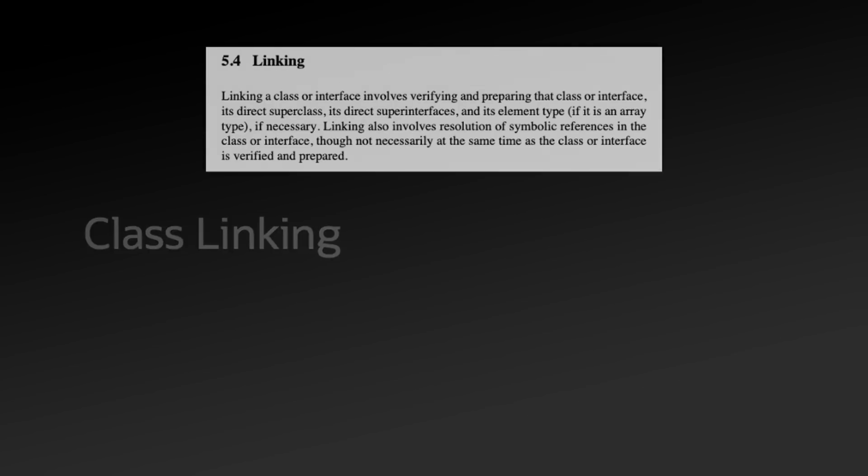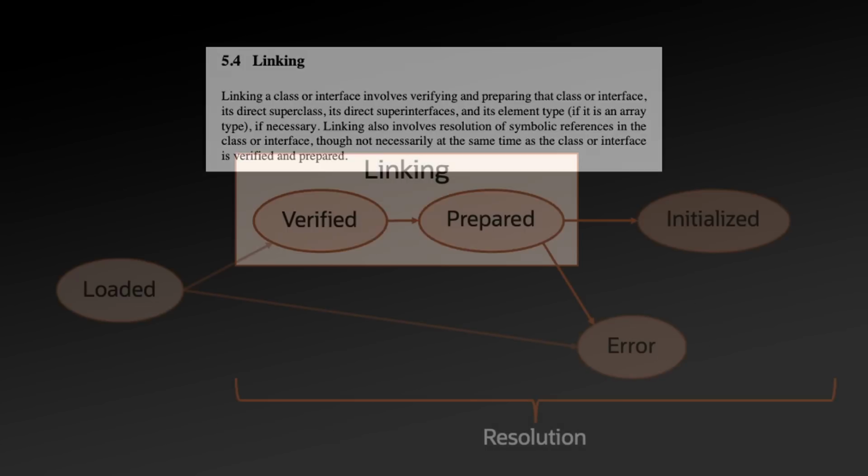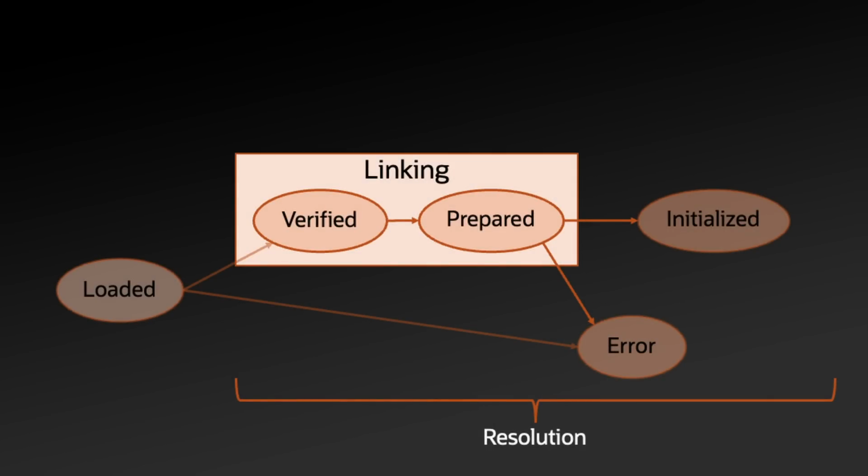After being loaded, a class is eligible to be linked. Linking, covered under section 5.4 of the JVM specification, actually covers several distinct and important processes, including verification, preparation, and resolution. However, if we return to the chart from earlier, the processes of verification, preparation, and resolution don't necessarily occur in that order.